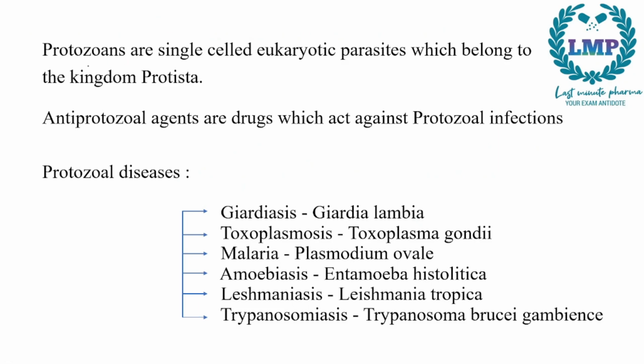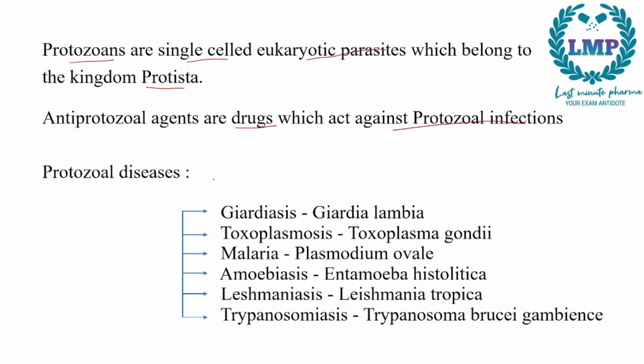So first off, what are protozoans? Protozoans are single-celled eukaryotic parasites which belong to the kingdom of Protista. So they are single-celled, they are eukaryotic, and they act as parasites. Next are anti-protozoal agents. Anti-protozoal agents are the drugs which act against protozoal infections.